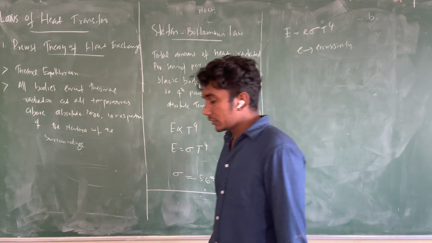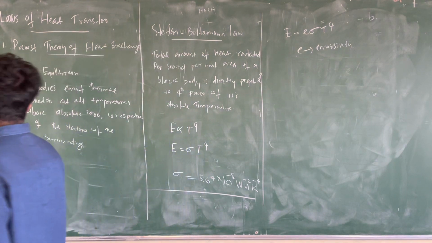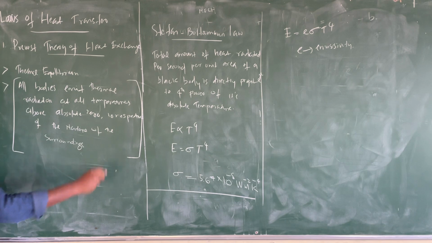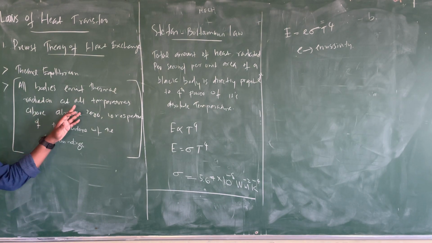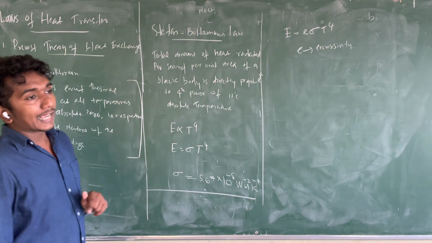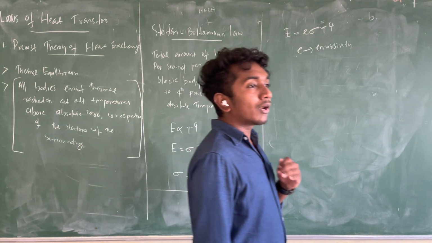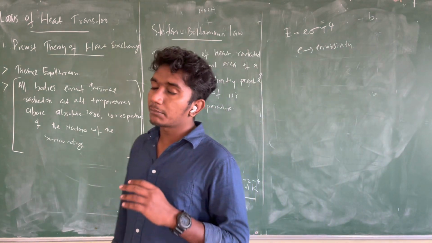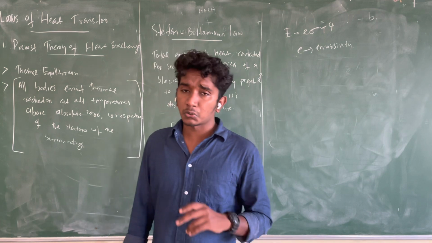So first Prevost theory. It states that all the bodies emit thermal radiation at all the temperatures above absolute zero. Except absolute zero, all the bodies emit thermal radiation. What is the meaning of absolute zero?